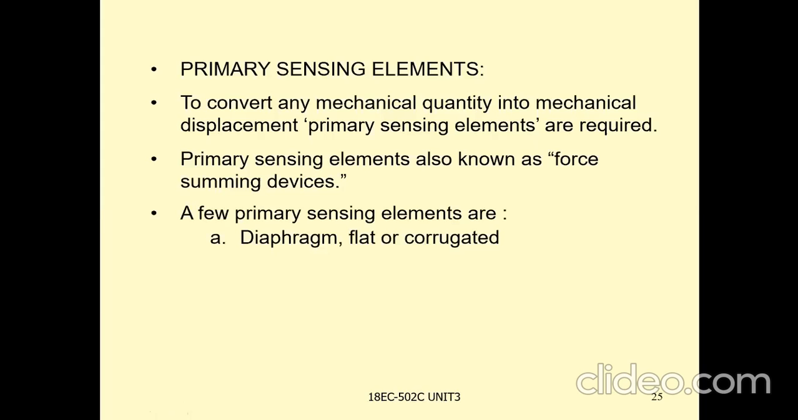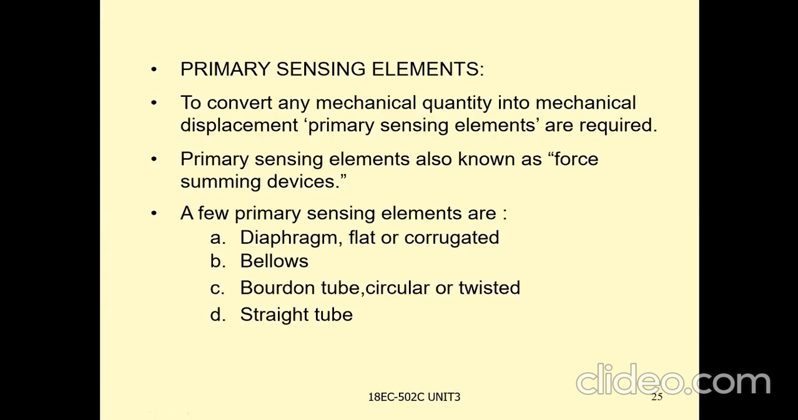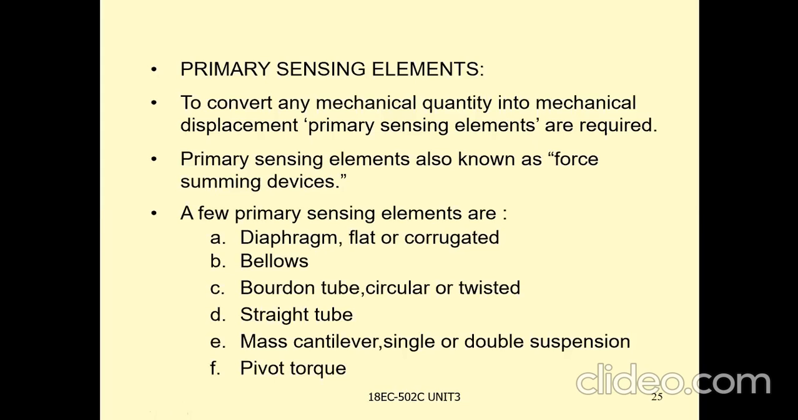Examples of primary sensing elements are diaphragm, flat or corrugated, bellows, Bourdon tube, circular and twisted, straight tube, mass cantilever, single or double suspension, and pivot torque. These are examples of primary sensing elements, right?